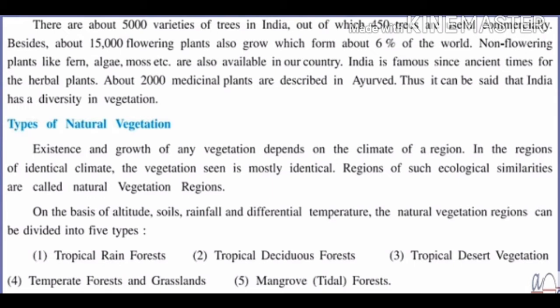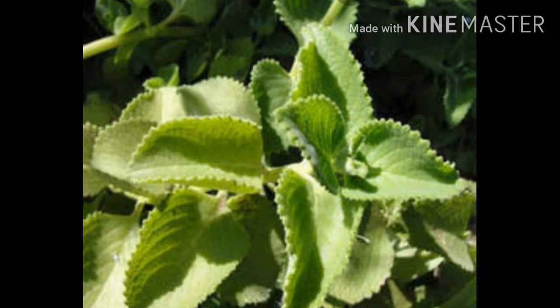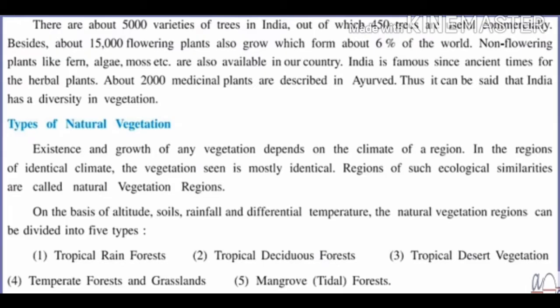India is famous since ancient times for herbal plants. You must have heard, in India we are very much known for our Ayurvedic medicines, which are made from these herbal plants. About 2,000 medicinal plants are described in Ayurveda. Thus, it can be said that India has diversity in vegetation. Hope you understood what diversity in vegetation is.